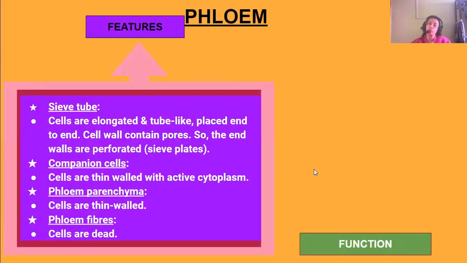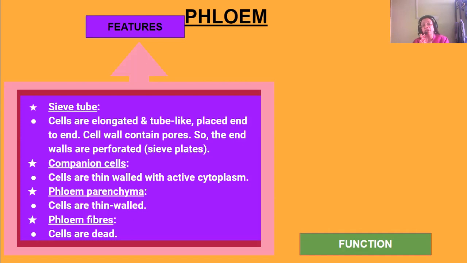Now we come to phloem. The features of phloem are that they have sieve tubes, companion cells, phloem parenchyma and phloem fibers. The sieve tubes are long, elongated and tube-like, and they're placed end to end. One end ending, another end is joining that.